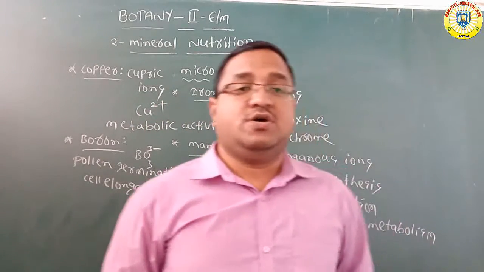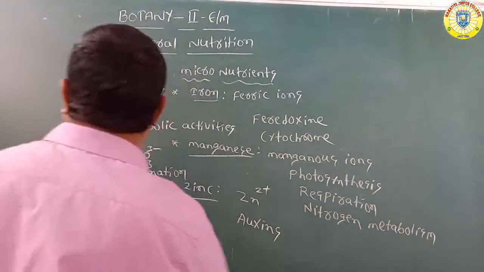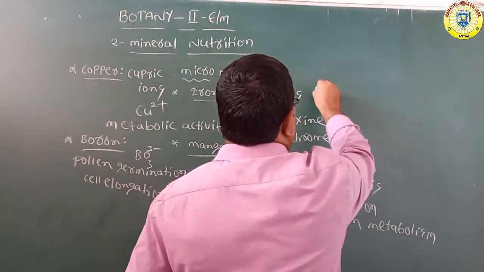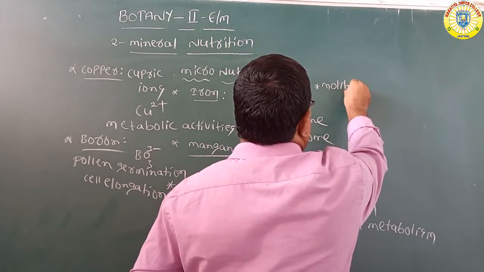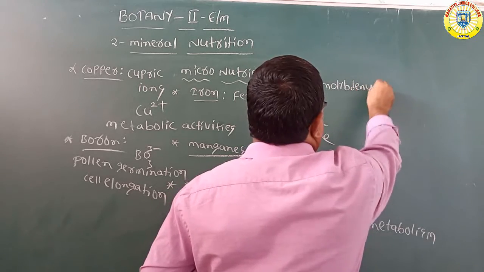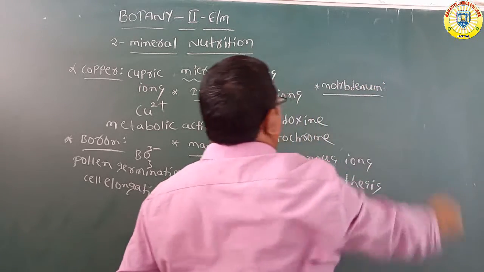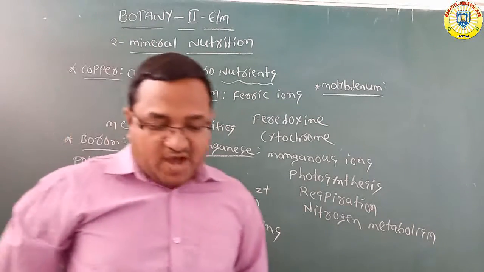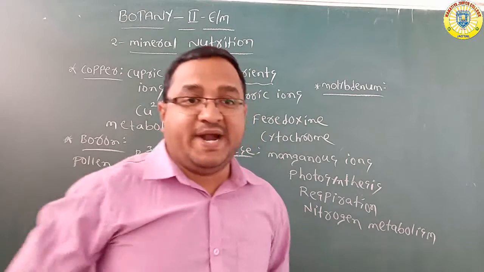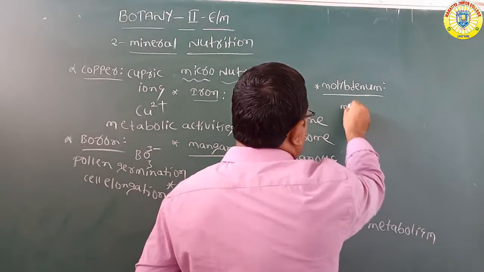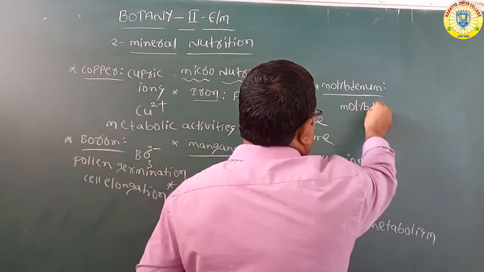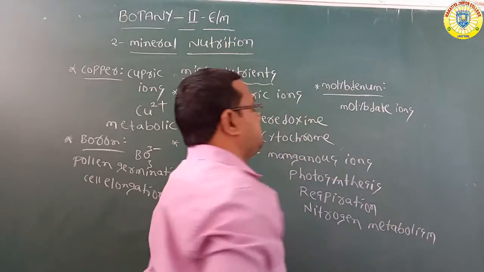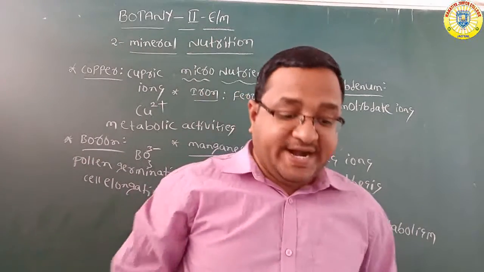Okay. Next one, molybdenum. So what about the molybdenum? Plants absorb molybdenum from the soil in the form of molybdate ions.